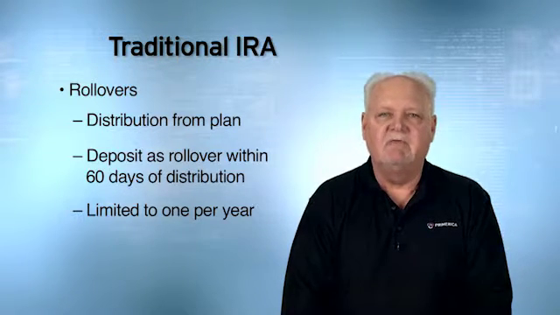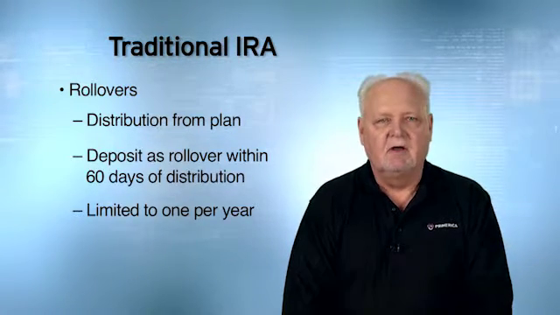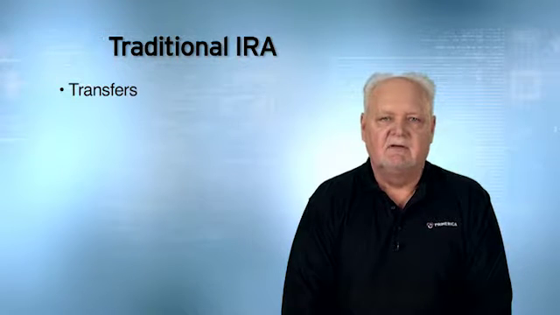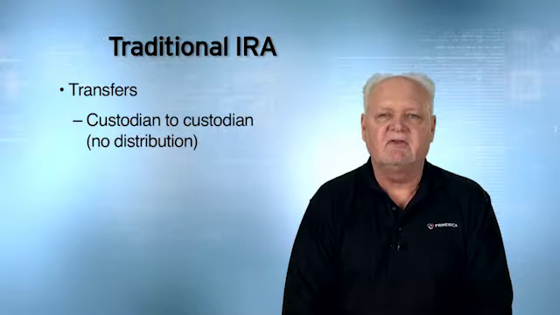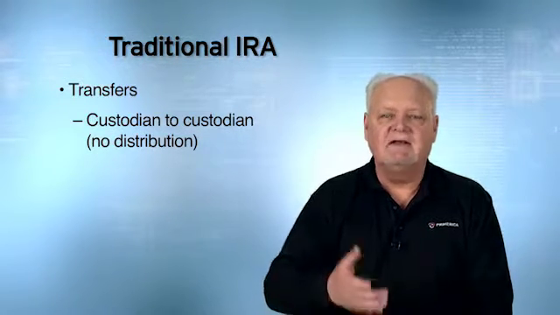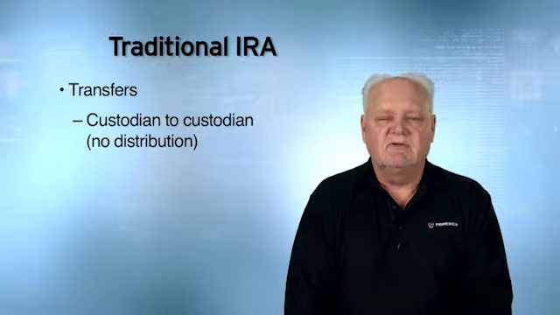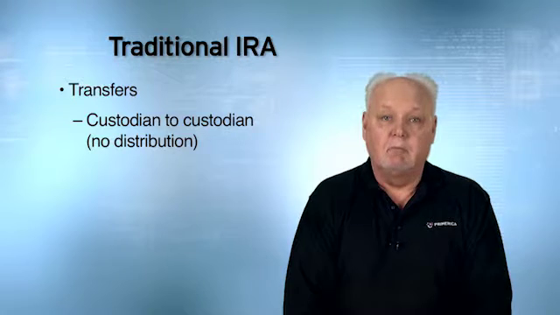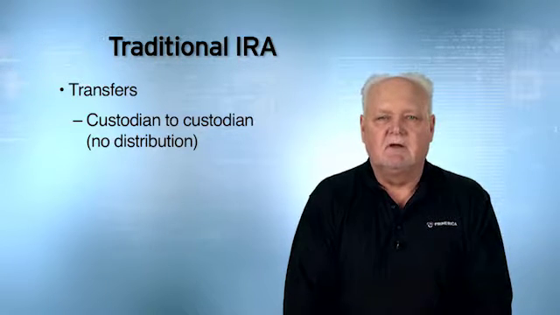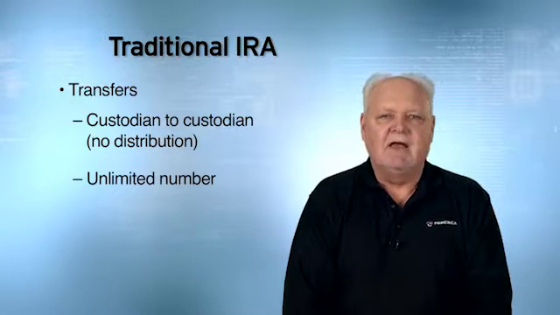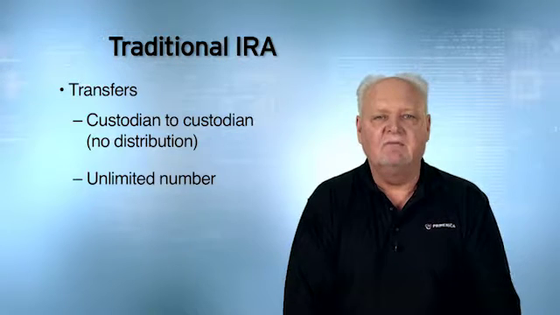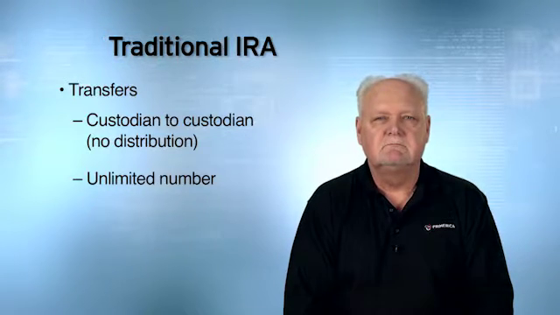What's another way of moving money from one IRA to another? Transfer the account. This is custodian to custodian transfer. The owner would not take a distribution. We would just move the money internally from one broker-dealer to another. There would be no tax, no penalty, and you can do transfers as many times as you would like. Now let's talk about a Roth IRA.